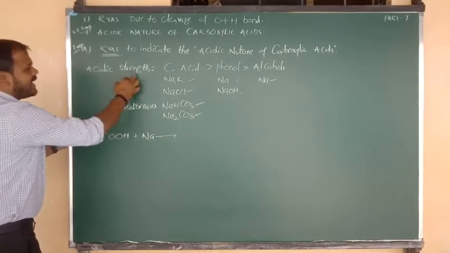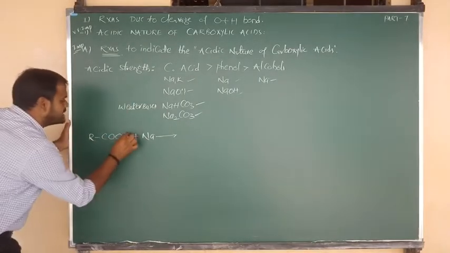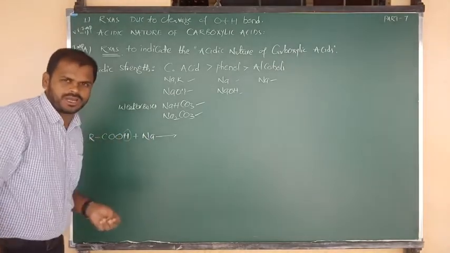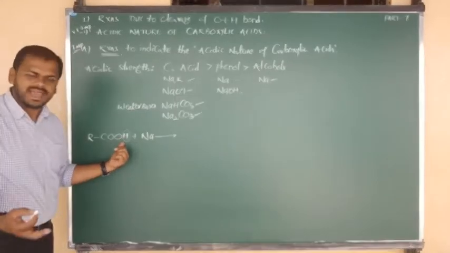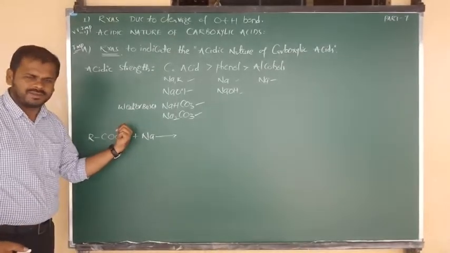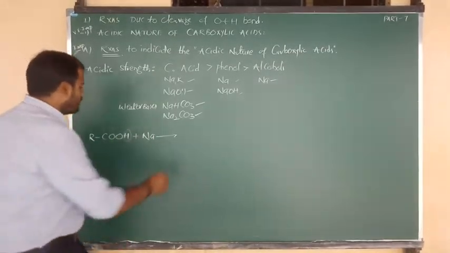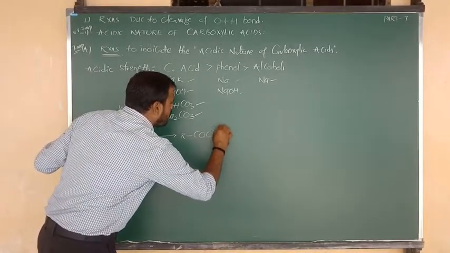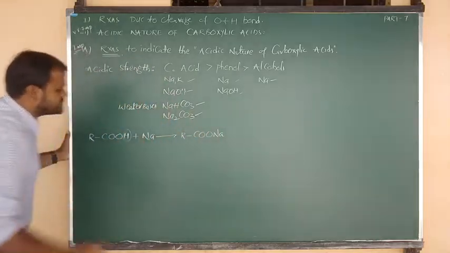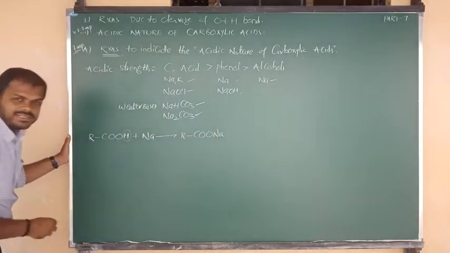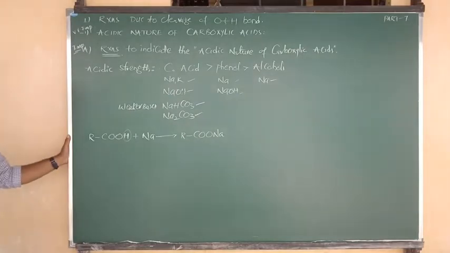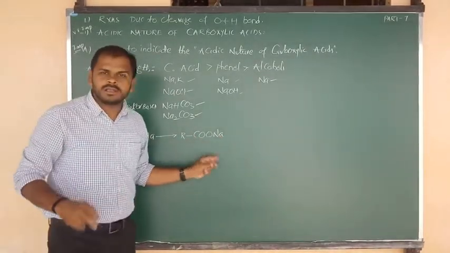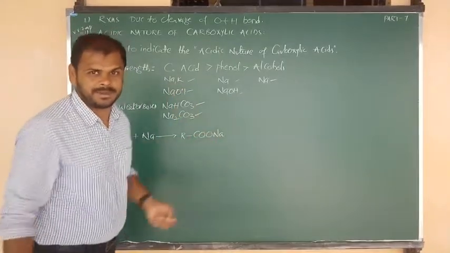Carboxylic acids already have higher acidic strength, which means they have a tendency to donate the proton. Such an active proton site can be replaced by the more reactive metal. Now what can we write? RCOO, with the position of H taken by the sodium. This is the sodium salt of carboxylic acid.